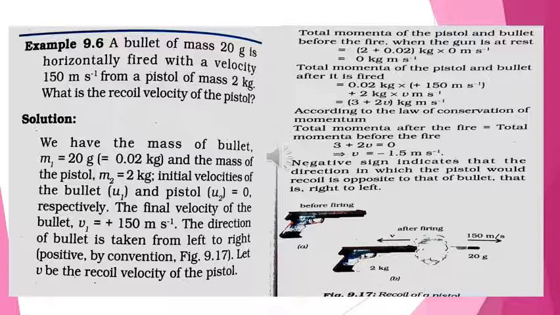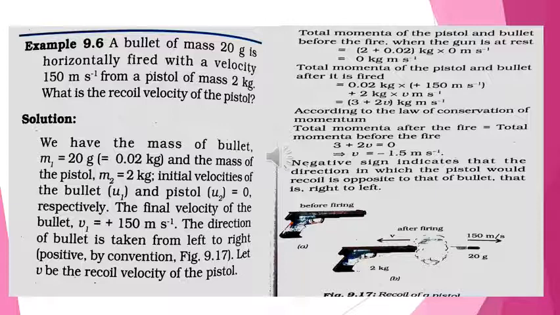Let v be the recoil velocity of the pistol. Now the total momentum of the pistol and bullet before fire, when the gun is at rest, that is m1u1 plus m2u2, is given by the formula. Substitute the values, we will get 0 kg meter per second. The total momentum of the pistol and bullet after it is fired is, substituting the values, 3 plus 2v kg meter per second.